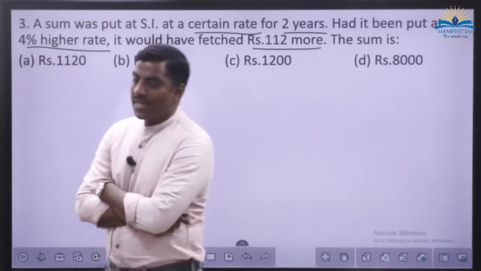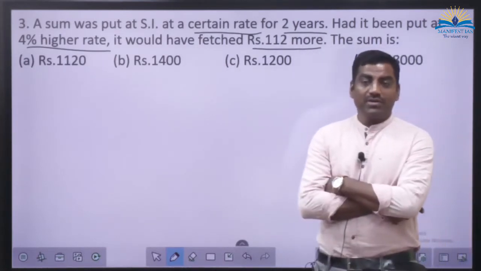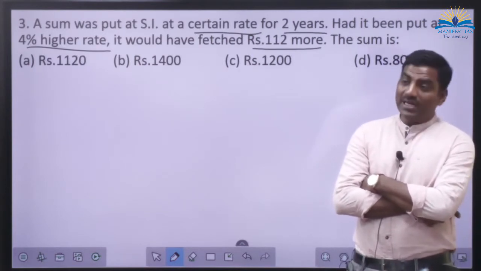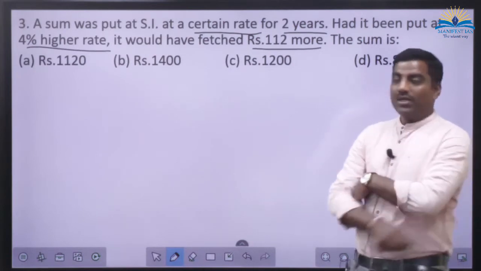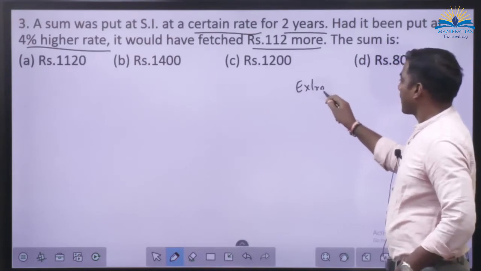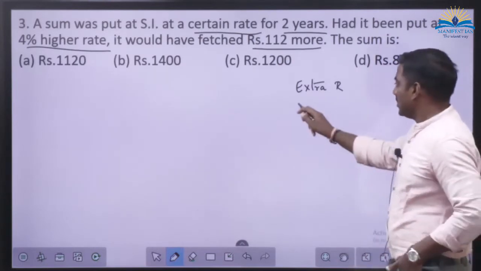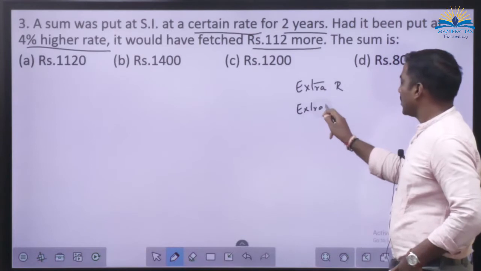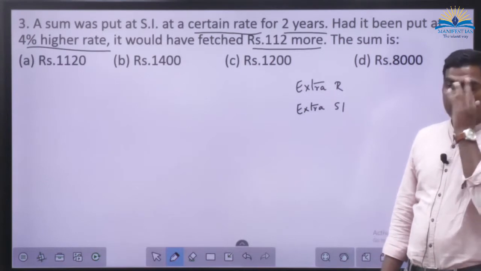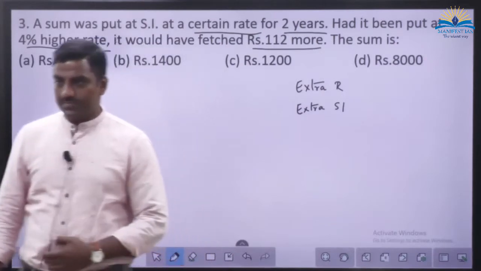See here, they have not given the exact principal amount. They have given time. They have given rate of interest in another way. And simple interest also, they have given in another way. So they have given what? This extra R. They have given extra R, and also extra SI.